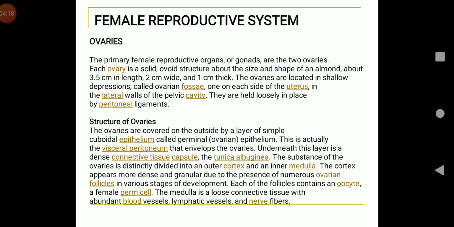As we know about menarche and menopause: menarche is the onset of the menstrual cycle, and menopause is the end of the menstrual cycle, which occurs at the age of 40 or 45. So the reproductive span is approximately 32 years.